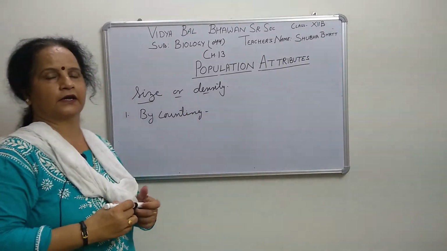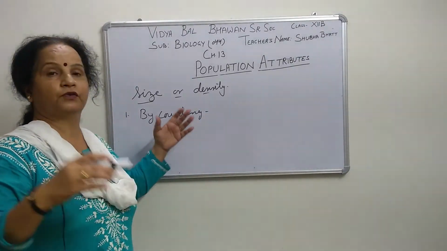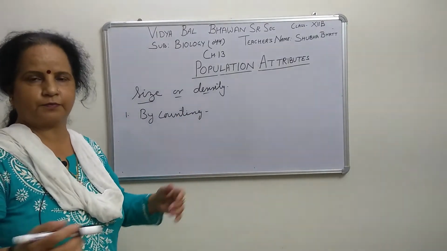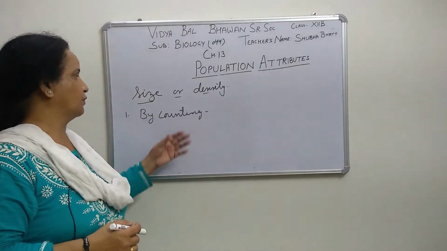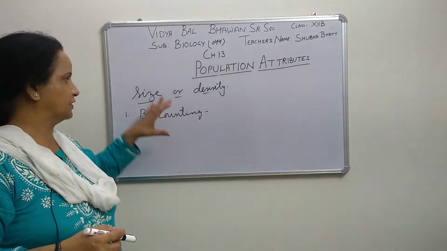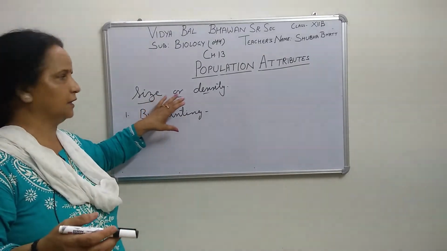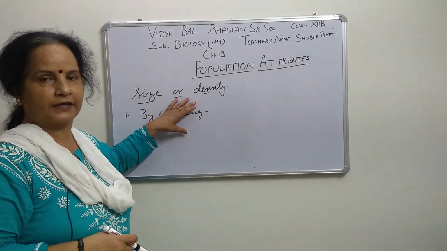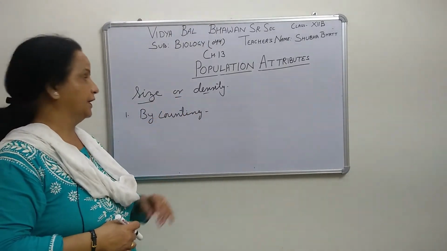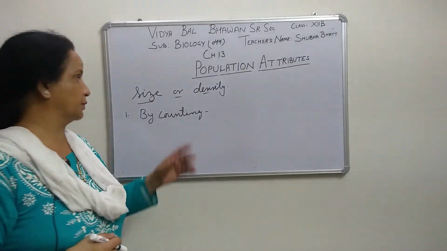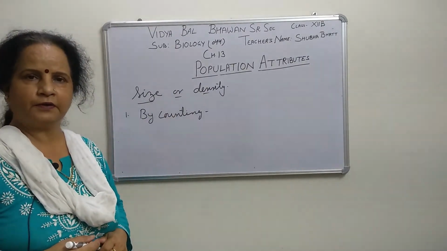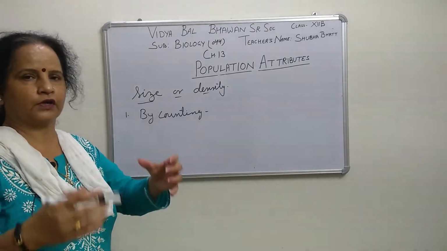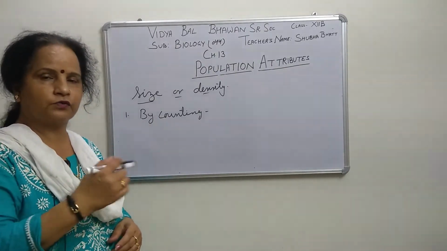Means after counting we are saying that 135 million people are there in India. So why are we saying by counting? That is a very appropriate method, and it will give the exact number of organisms. But it is not possible every time. How can you count that? Suppose you take sugar cane. How can you count that sugar cane?